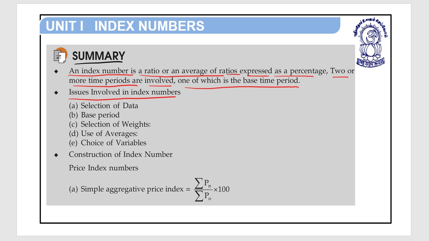Issues involved in index numbers: A. Selection of data. B. Base period. Selection of weights. Use of averages. Choice of variable. Construction of index number. Price index numbers. A. Simple aggregative price index is equal to sigma Pn upon sigma P0 into 100.